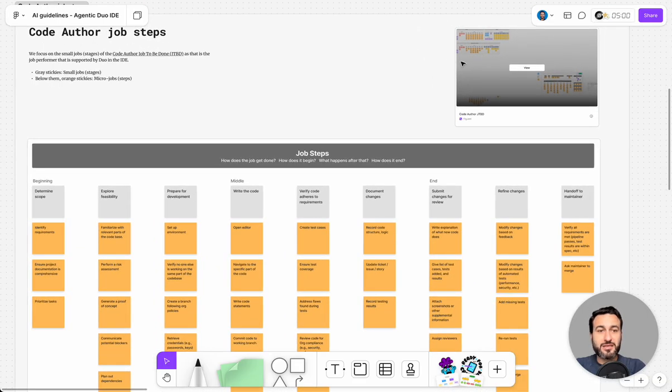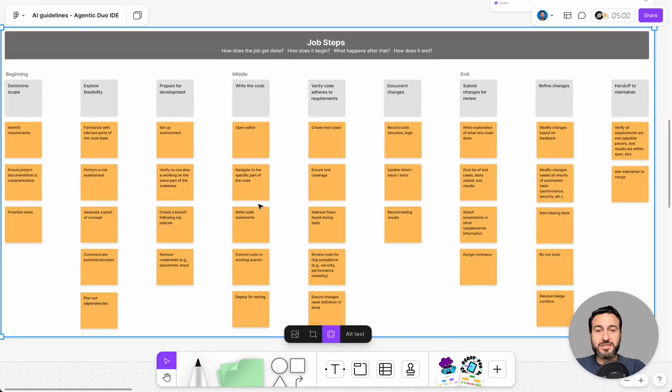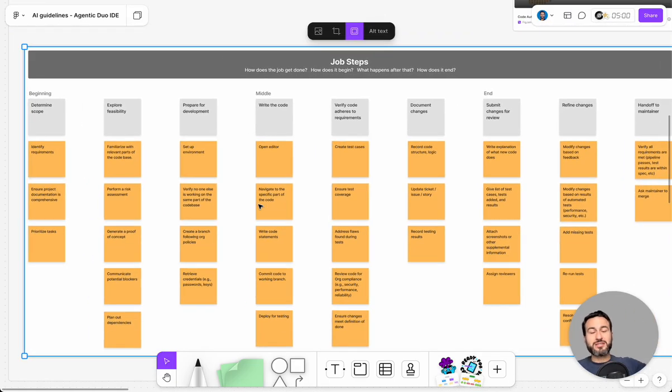There's a link here in case you want to look at the full code author job to be done canvas. I captured here a screenshot of it, which is basically a description of the process that code authors go through when they have their job to be done, which is to introduce improvements to my product and ship them.